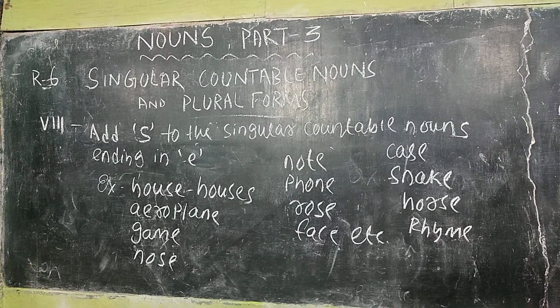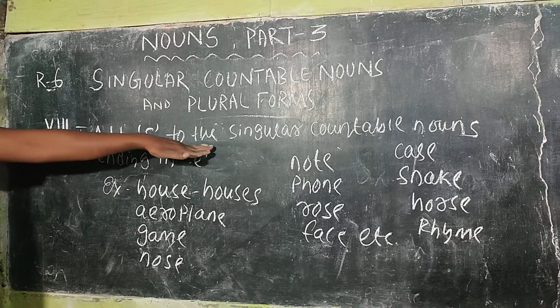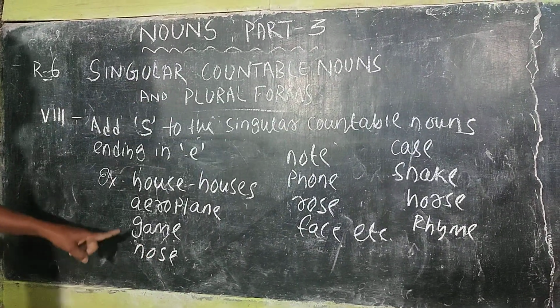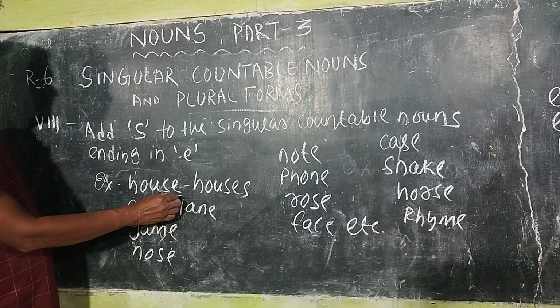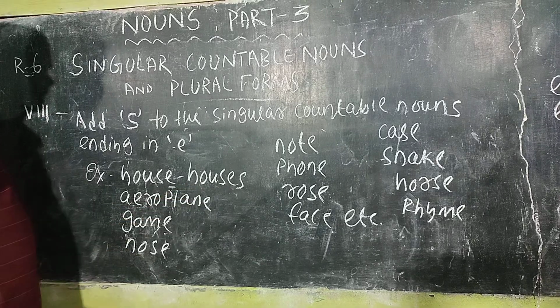Point number 8. Add s to the singular countable nouns ending in e. House ending in e, simply add s. Houses.